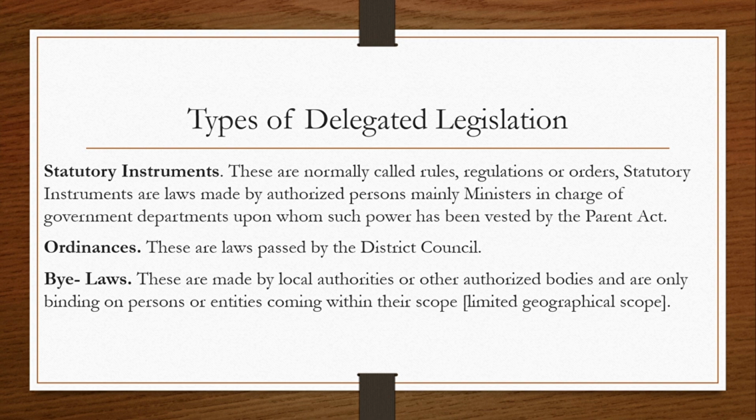So those are the types of delegated legislation. We have statutory instruments that are mainly made by the ministers in charge of government departments. Then we have the ordinances that are passed by district councils, for example, KCCA. Then the bylaws that are made by the local authorities like the Jinja Municipal Council.